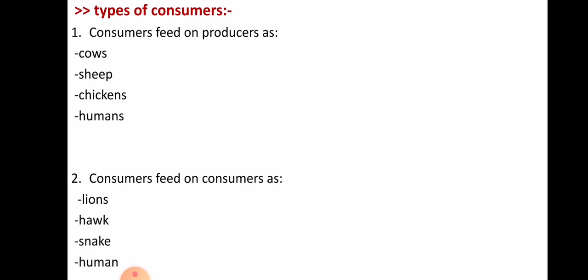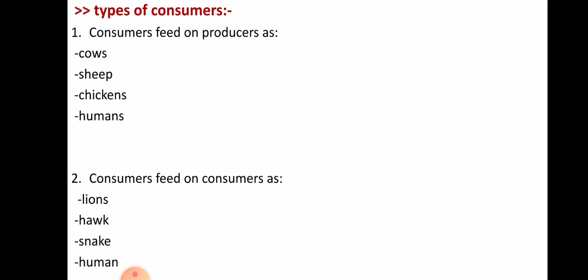So the consumers which feed on producers are all animals or living organisms which eat producers in a direct way, and we can call them herbivores. While the consumers which feed on consumers also eat producers but in an indirect way. So these consumers which feed on consumers, we can call them carnivores, like lions, hawks, snakes, humans.